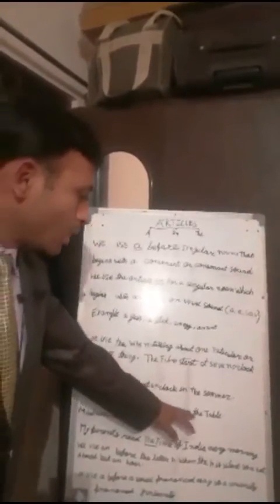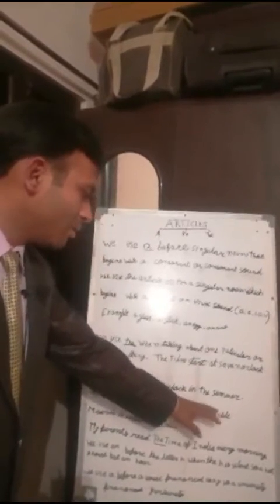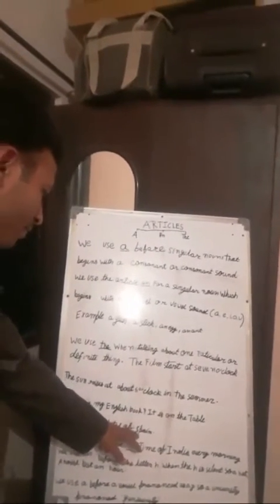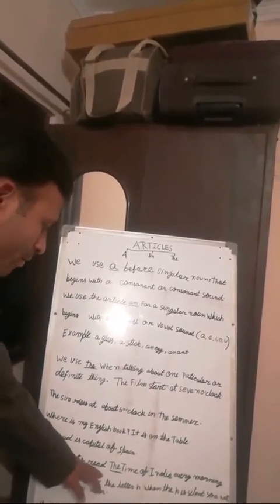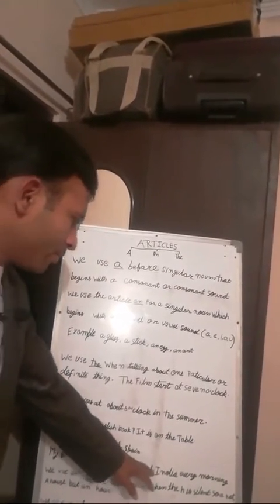It is on the table. This is very particular, on the table. Madrid is the capital of Spain. My parents read The Times of India every morning.